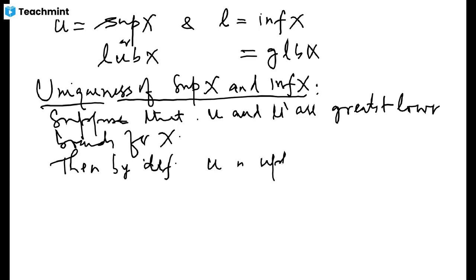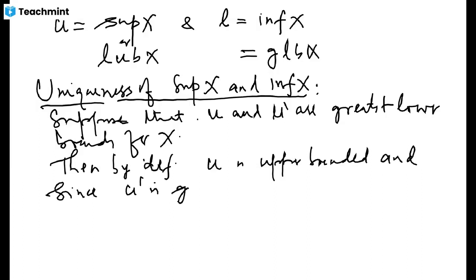Then by definition U has to be a lower bound, and since U prime is the greatest lower bound among them, this implies that U being a lower bound and U prime being the greatest lower bound gives that U is less than or equal to U prime.